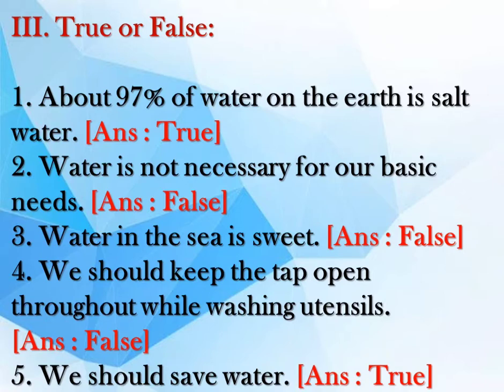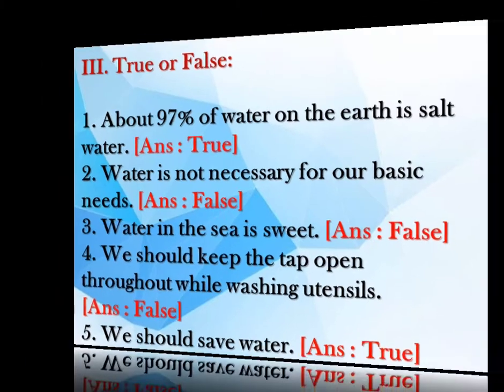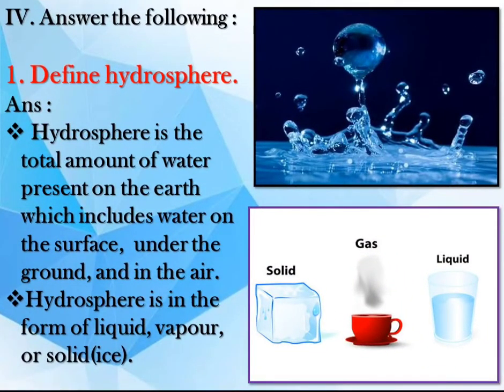Roman letter 4. Answer the following. Question 1. Define hydrosphere. Answer. Hydrosphere is the total amount of water present on the earth, which includes water on the surface, under the ground and in the air. Hydrosphere is in the form of liquid, vapor or solid, ice.